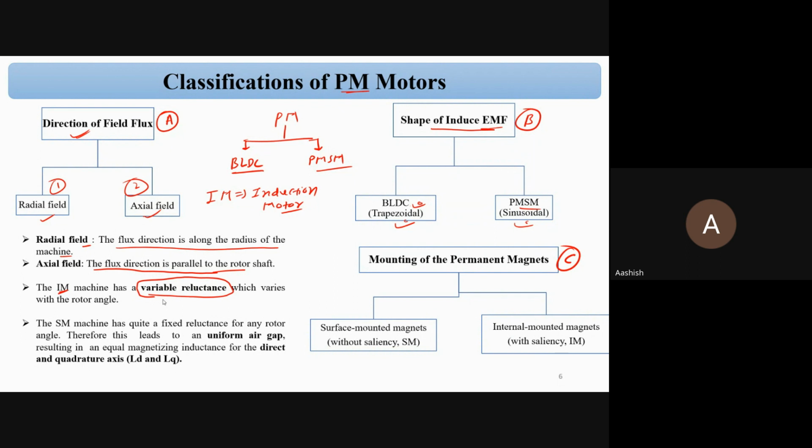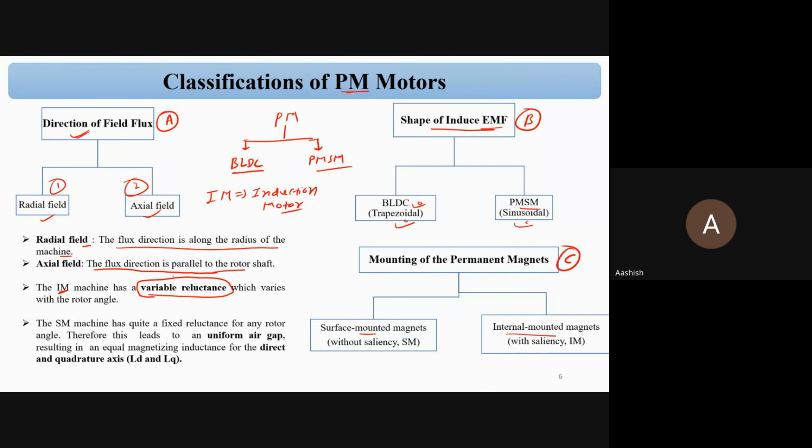Sir, I think in that structure, IM stands for inset magnet machine. You can see on the right side, at the bottom of the flow chart, it is written. It is not an induction motor. One is surface mounted magnet, another is inset magnet. There is a classification of PMSM: surface mounted permanent magnet and internal mounted permanent magnet. IM stands for that, sir, I think not induction motor.